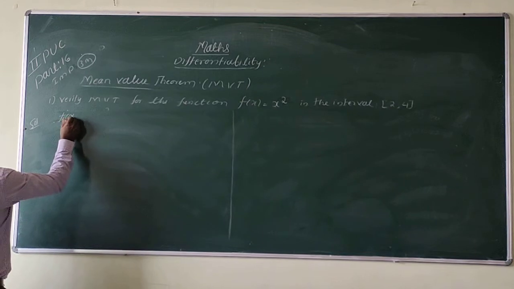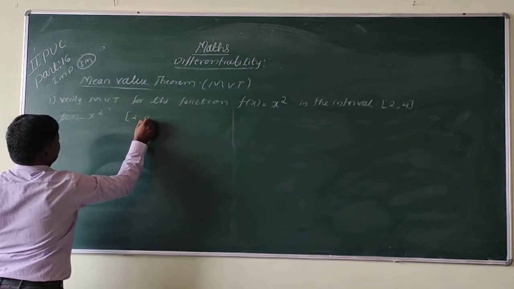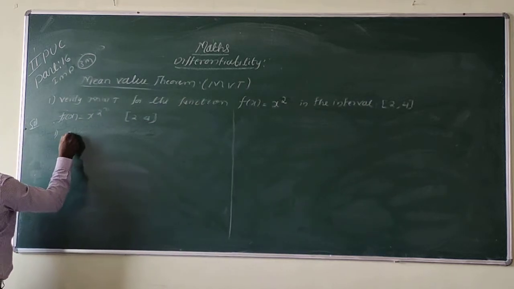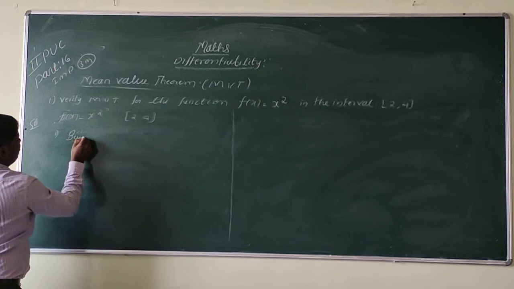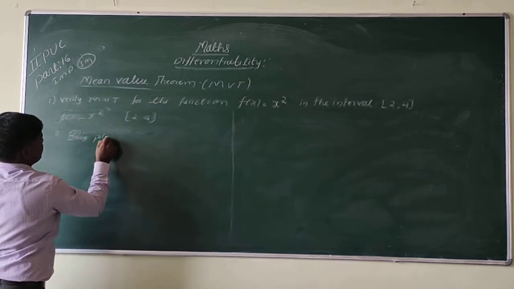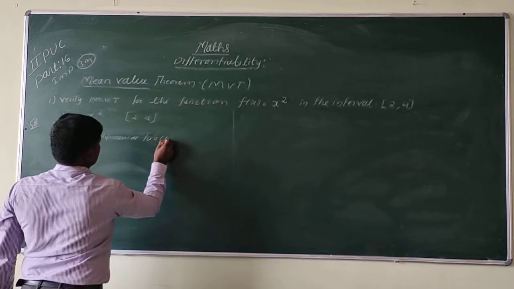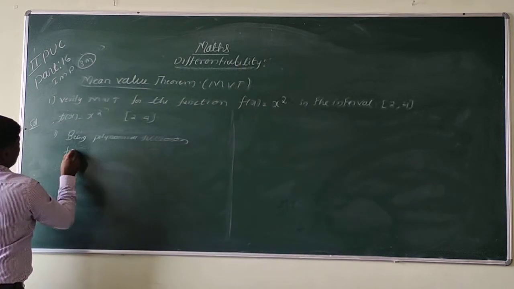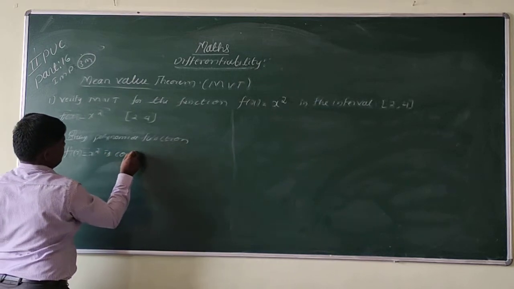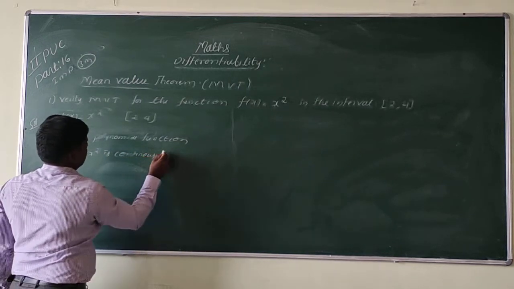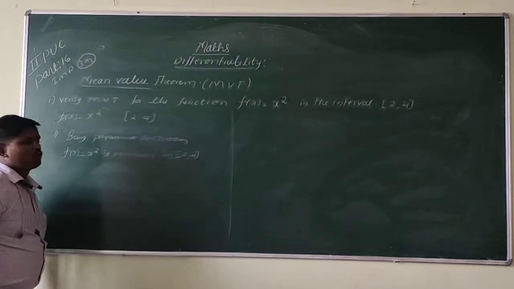F of x is equal to x square and the interval is 2, 4. So first condition, being a polynomial function, f of x is equal to x square is continuous in 2, 4.